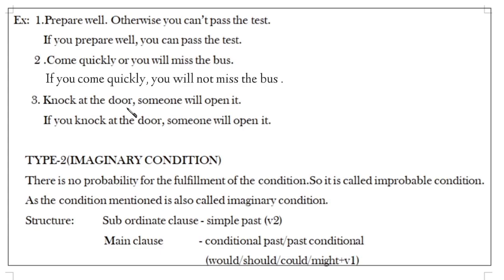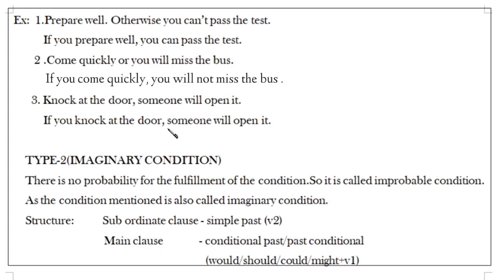And now: knock at the door, someone will open it. It is the third question. For this, how can you construct an if conditional clause? If you knock at the door, someone will open it. Here, "if you knock at the door" is the subordinating clause. "Someone will open it" gives complete meaning, so it is the main clause. The subordinating clause depends upon this main clause.